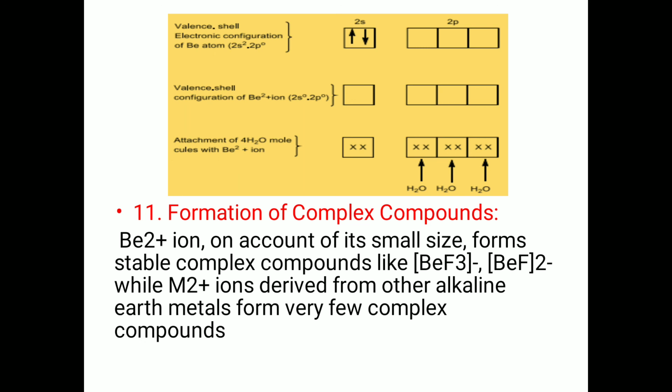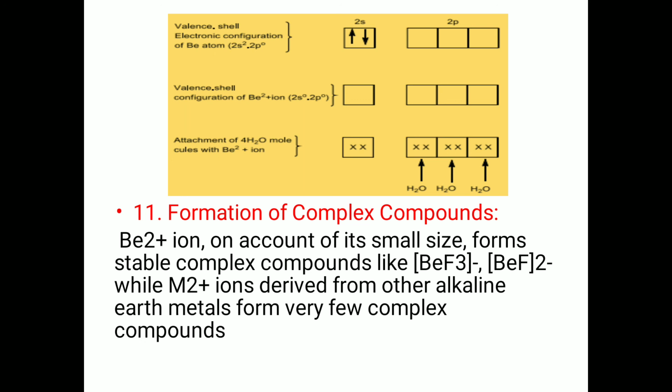In this diagram, the valence electronic configurations of the beryllium atom are given below. Here you can see that the first one is the valence electronic configuration of the beryllium atom. The second one is the valence electronic configuration of the beryllium ion. Here there are four vacant orbitals, and four water molecules, by donating their lone pairs, can attach to these four vacant orbitals.